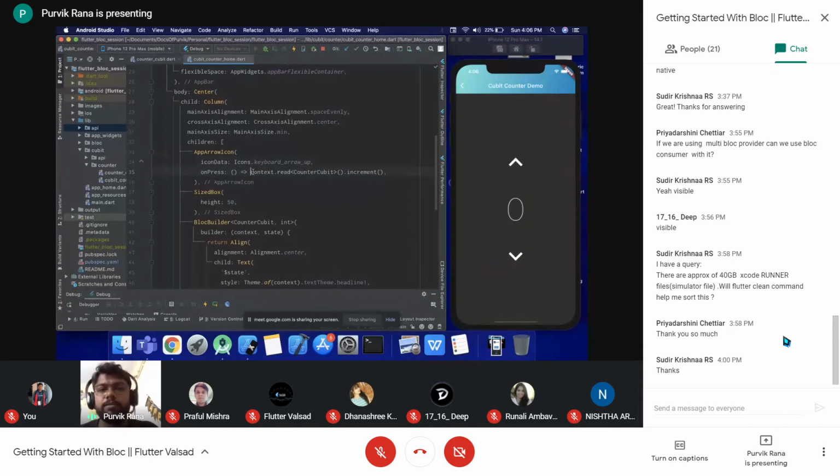Using the provided cubit, we can access it with this particular syntax, and we can directly call the increment method.